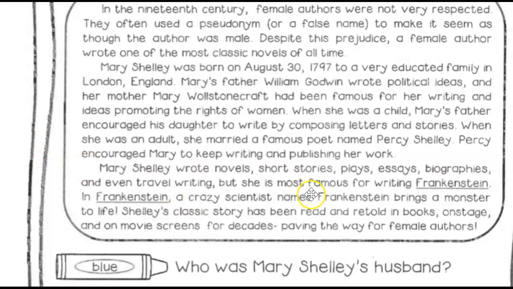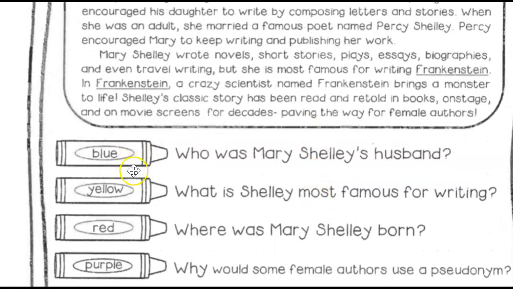Now we can go back through, and whenever we are answering questions, we will go back and highlight the evidence. This is the biggest thing that you will learn in 3rd grade: when we are finding information, we are going back into the text. We're not going from our memory, because sometimes our memory doesn't last as long. We need to go back and find the exact words.